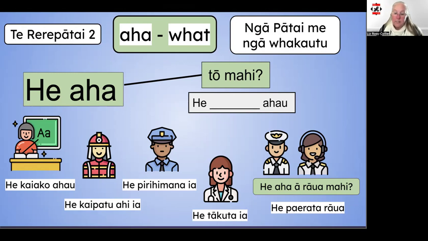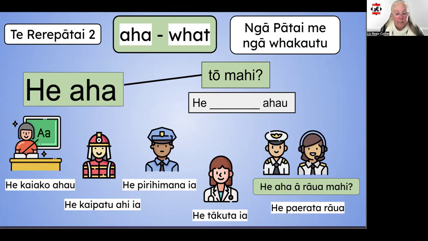The question here starts with he, so that's how we will answer this one. I'm a teacher, so he kaiako ahau. I am a firefighter. He kaipatuahi ahau. He is a policeman. He pirihimana ia. She is a doctor. He tākuta ia.